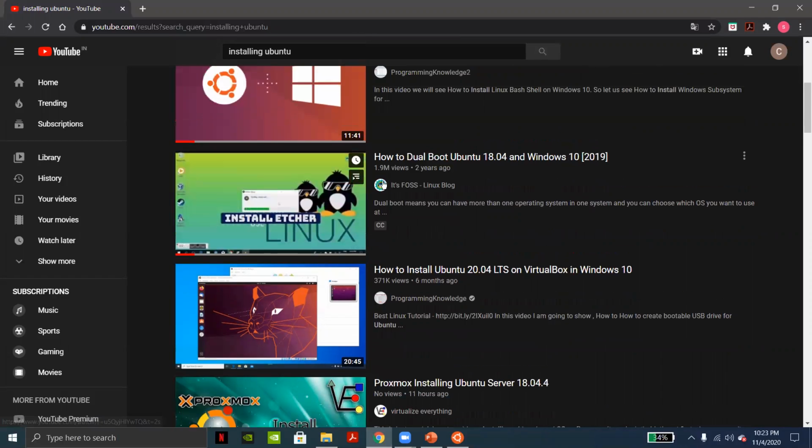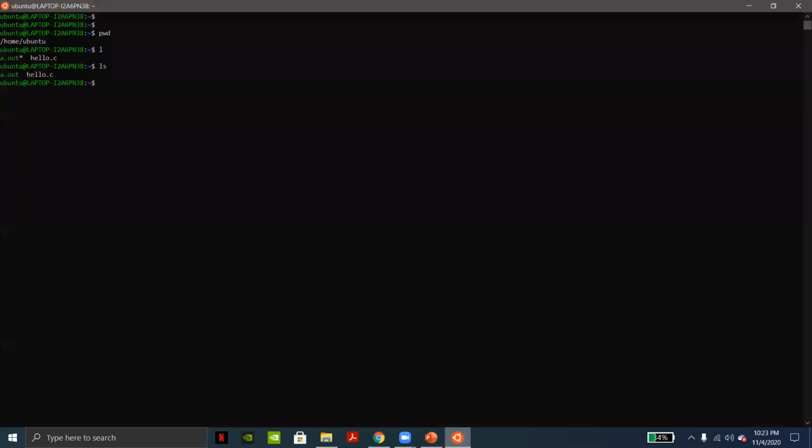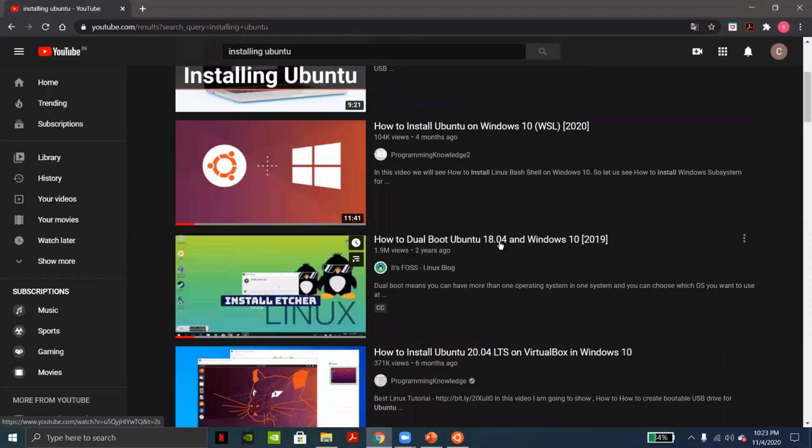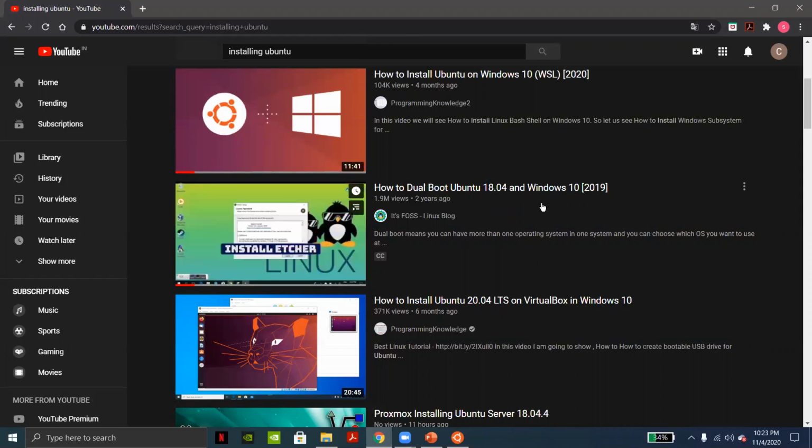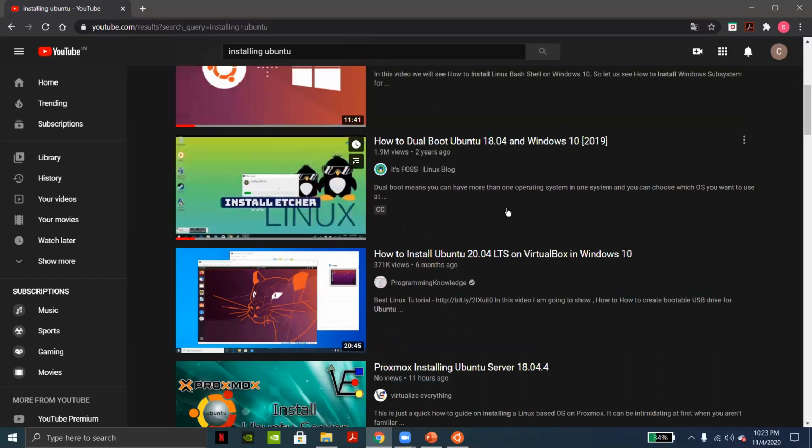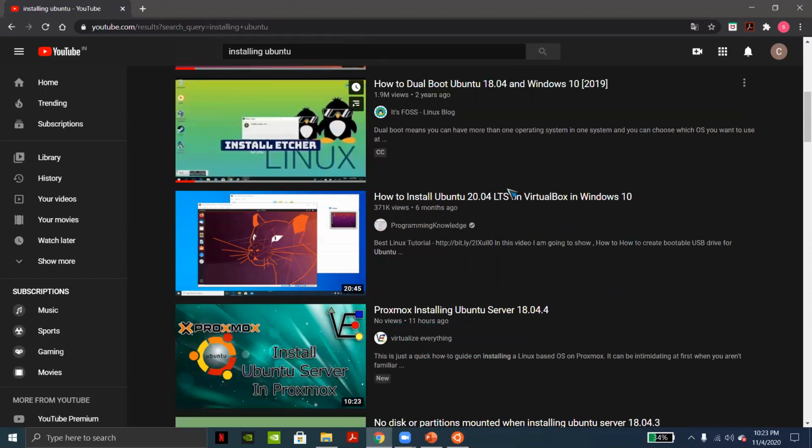Of course, in Windows 10, you have the shell. So this is only the shell, okay, the terminal. But you don't have the complete feel of the GUI of Ubuntu. But if you want the GUI of Ubuntu, you can do this one: dual boot 18.04 and Windows 10. And you need to remember the limitation. You need to run them in parallel, meaning not both at the same time. It will be one at a time actually. Okay, that is the thing.